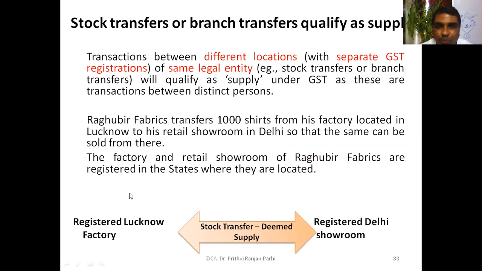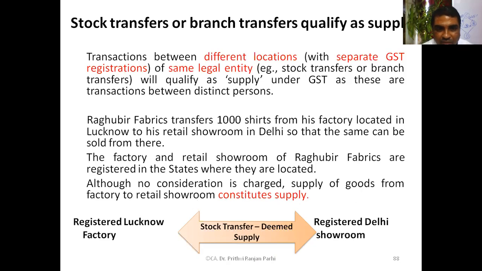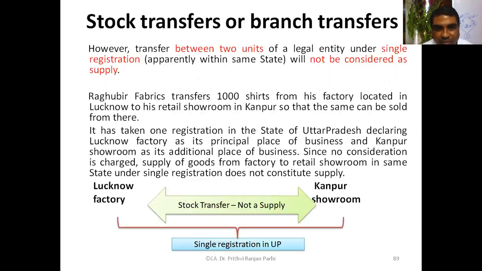So it is transferred from one place to another, but the owner of both establishments is the same, and different registration numbers are there. So that is a transfer between distinct persons. Even if it is a stock transfer without any consideration, still it will be regarded as supply. Is it clear? Although there is no consideration, still it will be regarded as a supply.